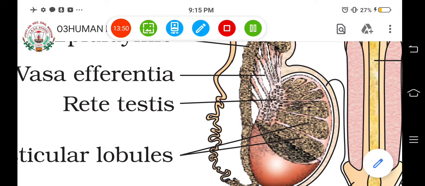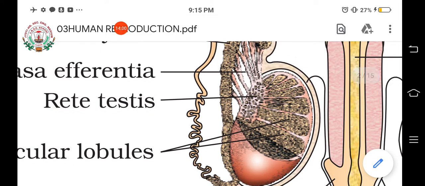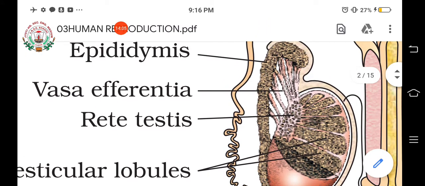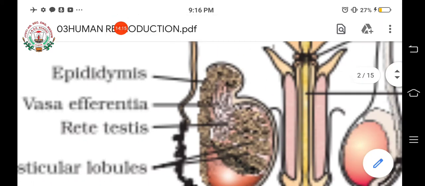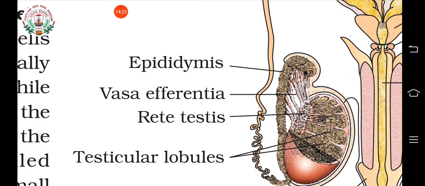Okay, and vas efferentia. Into the vas efferentia you can see that the seminiferous tubules open through the rete testis. So through rete testis it will open into the vas efferentia. And then what happened? This vas efferentia opens into epididymis. This is epididymis, and this epididymis opens into the vas deferens.